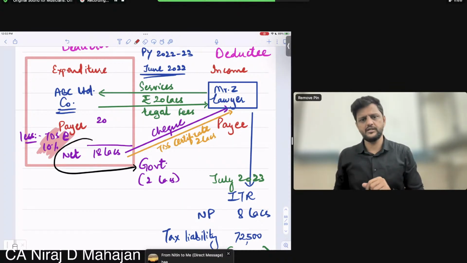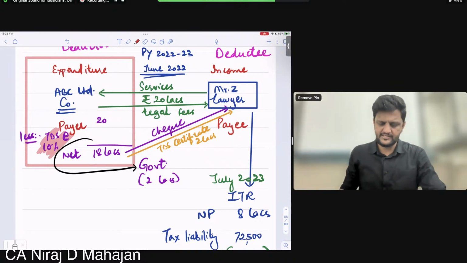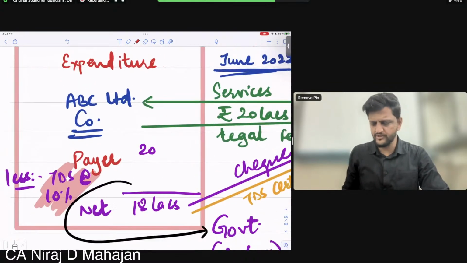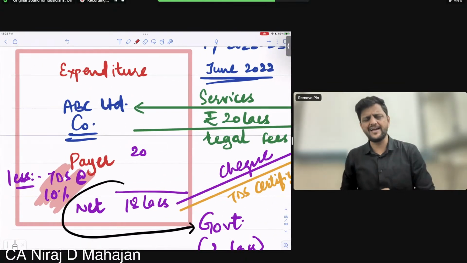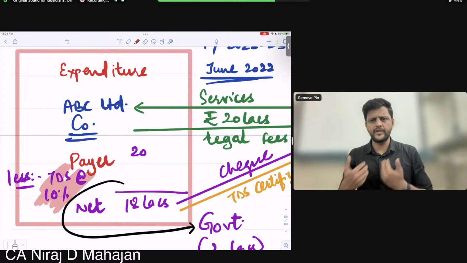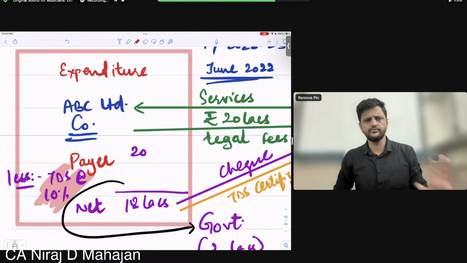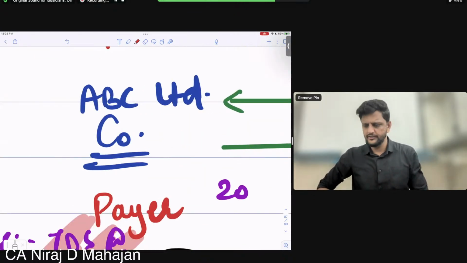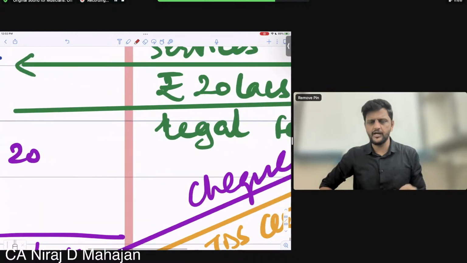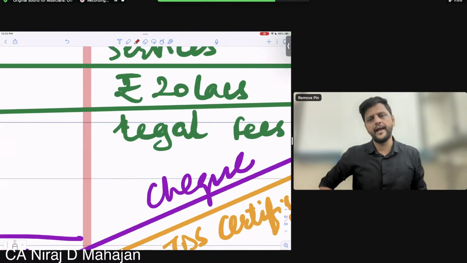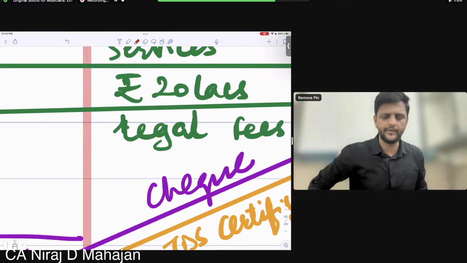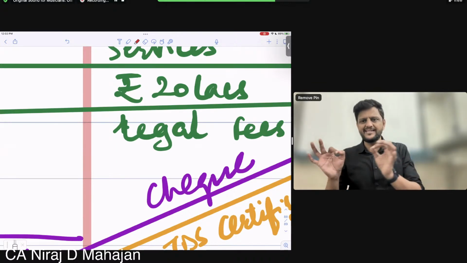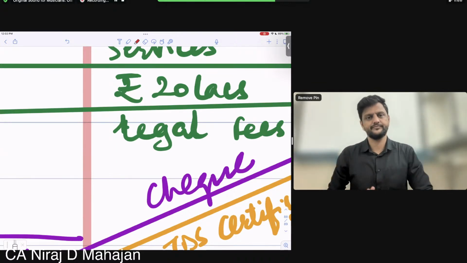So what does it say? What does the Income Tax Act say? It says that you, Mr. ABC, did not deduct tax. So we have a loss of 30%, and we will recover this from you. From whom? From ABC. How much? 30% of the amount paid. And how will the department recover? By disallowing the expenditure.